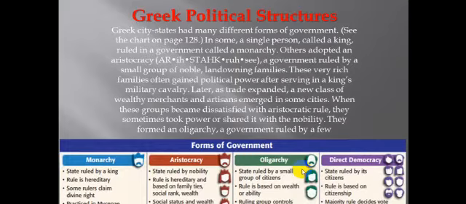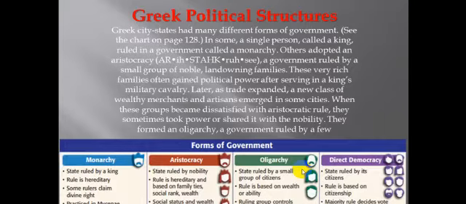These very rich families often gained political power after serving in the king's military cavalry. Later, as trade expanded, a new class of wealthy merchants and artisans emerged in some cities. When these groups became dissatisfied with aristocrats' rule, they sometimes took power or shared it with the nobility. They formed an oligarchy, or a government ruled by a few people.